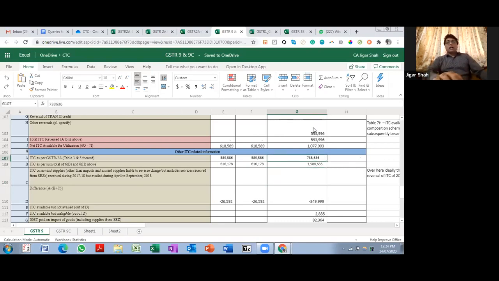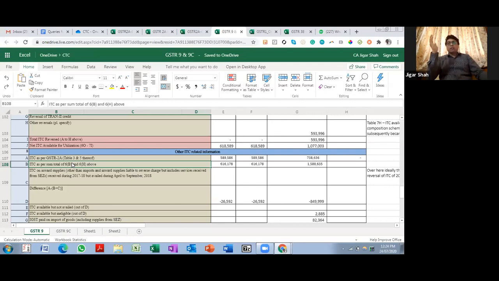Now although I have reversed 5,93,996 in the same financial year, the system auto-populates this figure from 6B. And this is fair enough because the idea over here is to reconcile with 2A. In a normal circumstance, the detail will be there in 2A. Although I have reversed it, let us say because of rule 42 or 43, that will be part of 2A.